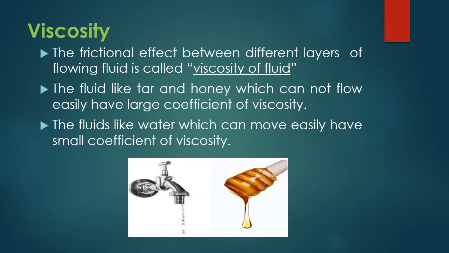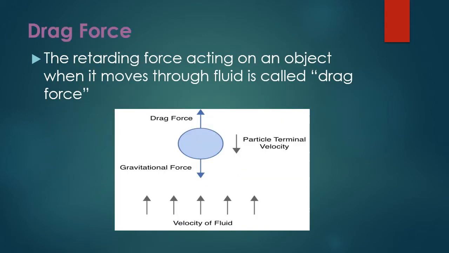The examples of fluids having a large coefficient of viscosity are tar and honey, and we can also name a fluid having a small coefficient of viscosity. Now the second property which we discuss for the fluid is the drag force.